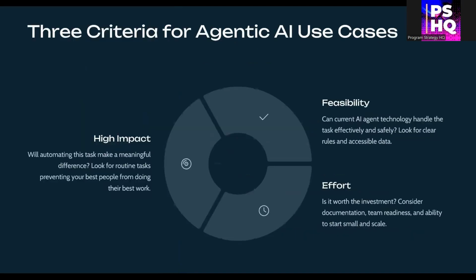So how do we identify the right tasks for AI agents? We use three criteria: impact, feasibility, and effort. Start by asking, will automating this task actually make a difference? That's impact. Then check, can today's AI handle this task effectively? That's feasibility. And finally, what level of investment is required to implement it successfully? That's effort. A good use case sits at the intersection of all three. It's meaningful, doable, and worth doing.